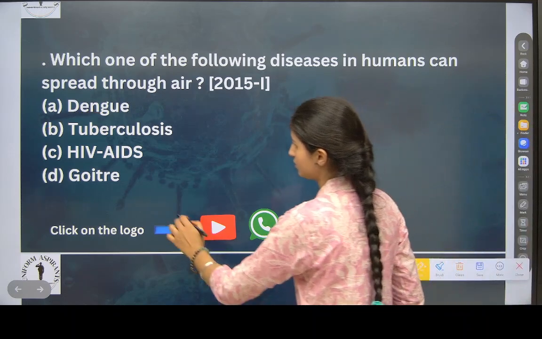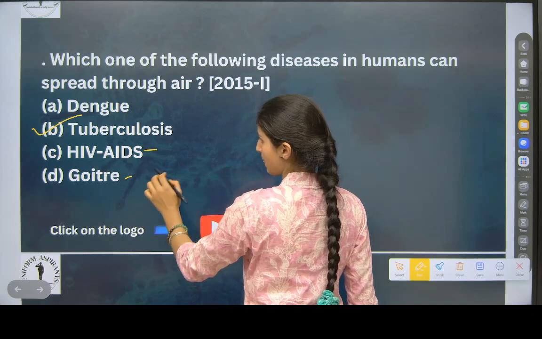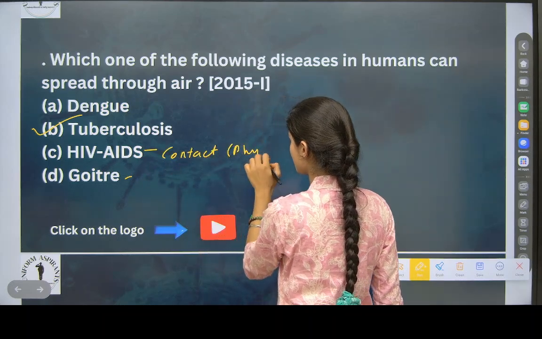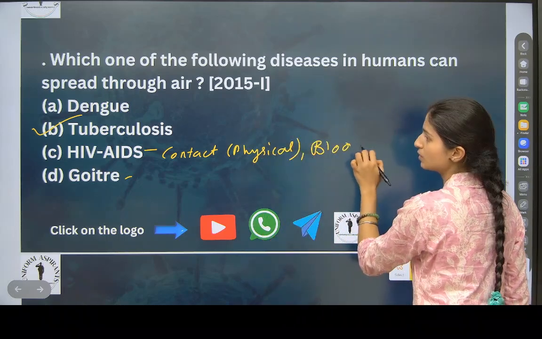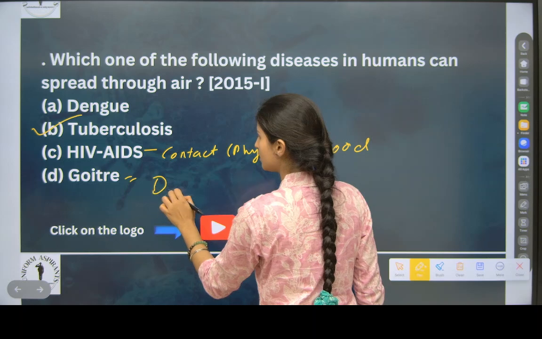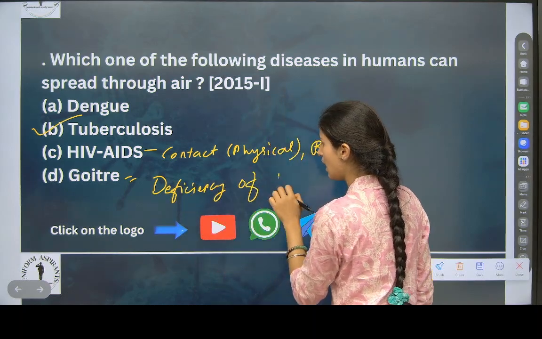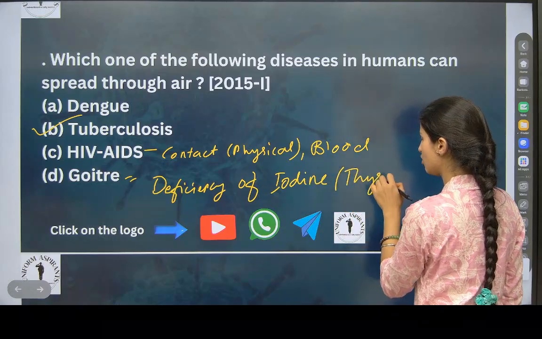Wait, let me write here. Physical or blood. Here goiter means deficiency of iodine, thyroid.